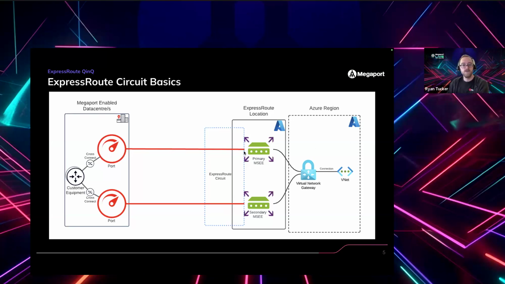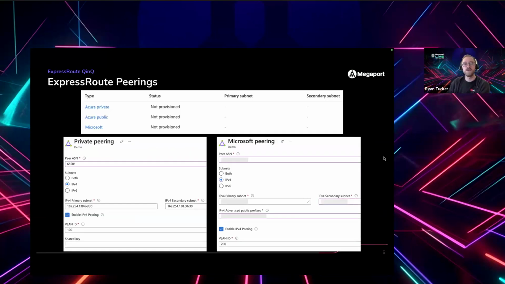The complexity comes about here where the circuit connects to Microsoft. Because if you have a look in the Azure portal, when you create that ExpressRoute circuit, you'll actually see that there's multiple different peerings available on this same circuit. So on the one ExpressRoute circuit, you can do private peering and you can also do Microsoft peering. You can also see public peering here in the list, but that's kind of deprecated now.